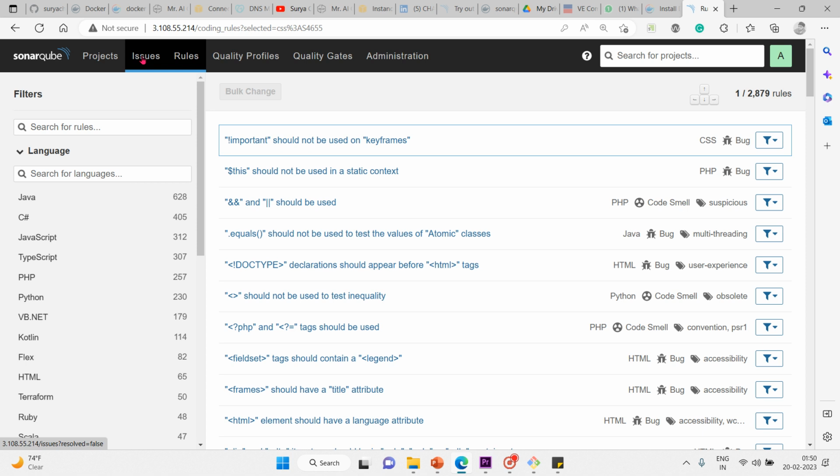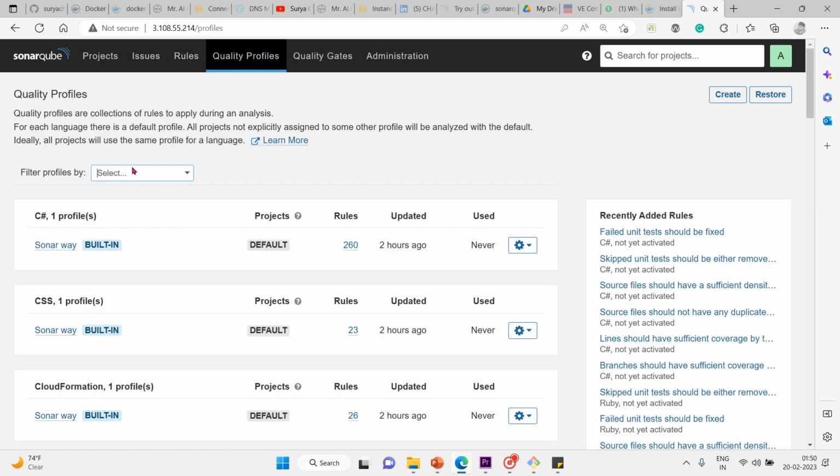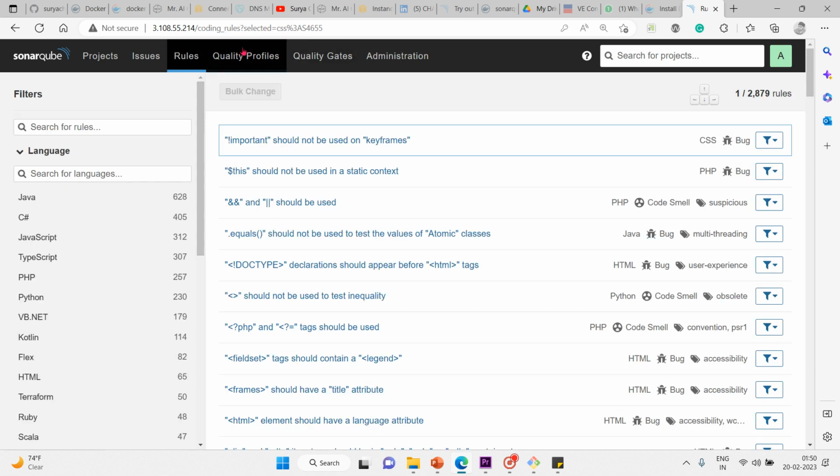It can be the rules, whatever rules that we have in these quality profiles. Let me click on this rules. This set of rules is nothing but a quality profile. So in this, whatever rules that you mentioned can be used to check the source code as well as the unit tests that you write to test your application. So for both, it can be used. I think you're getting my point.